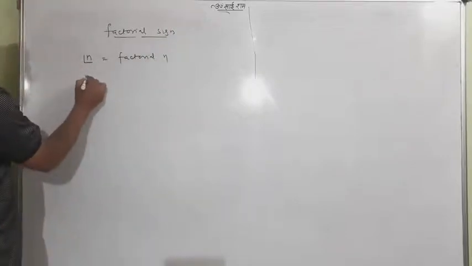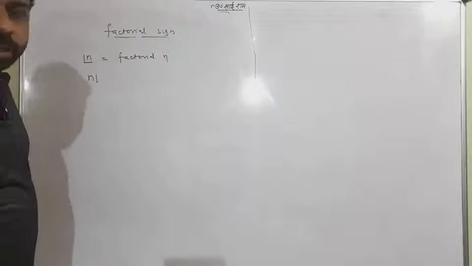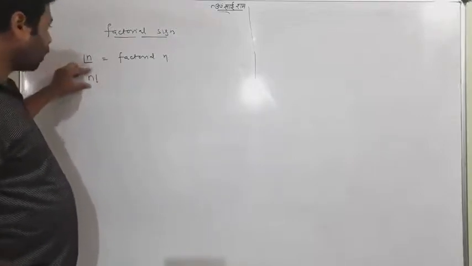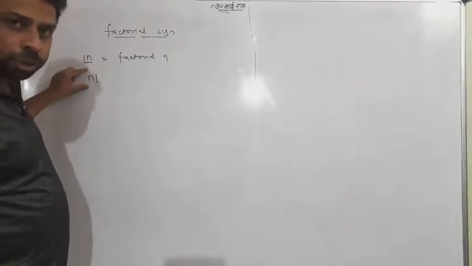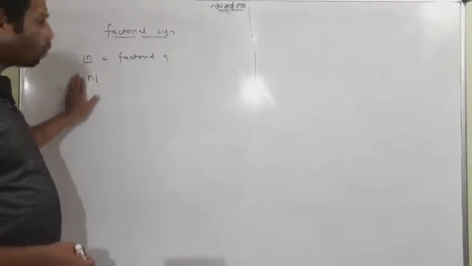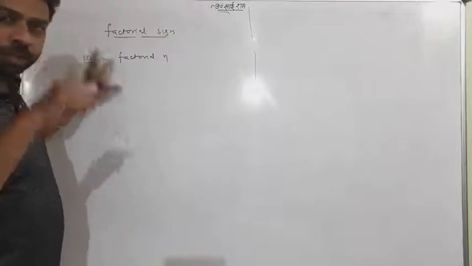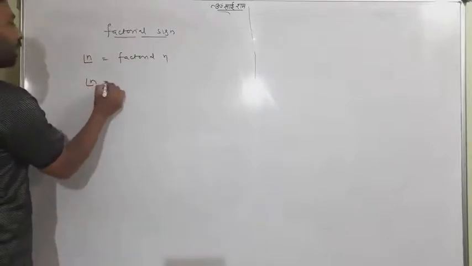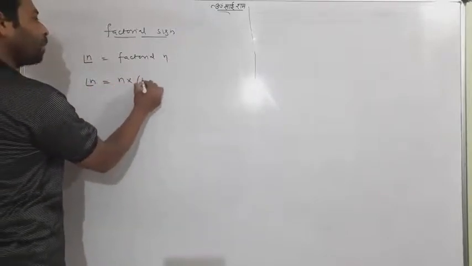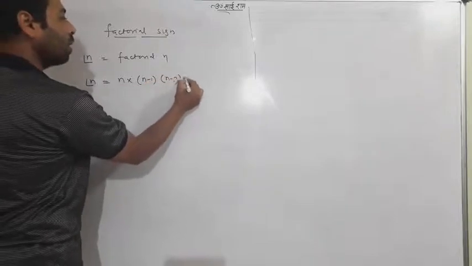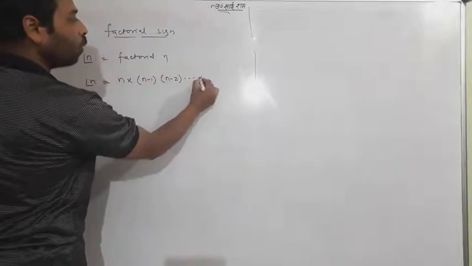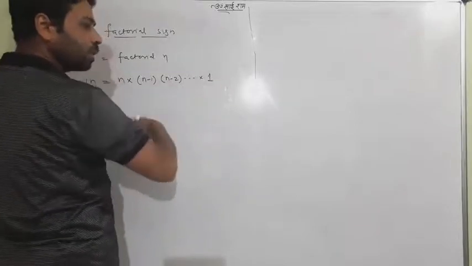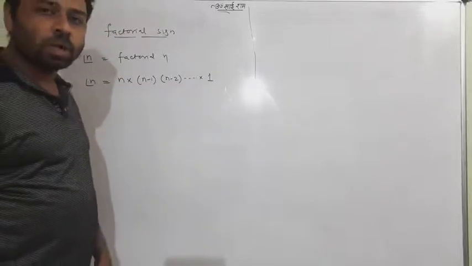In your book it is printed like that. I use it like that, but in a book it is particularly printed or used. It is a bit uncomfortable to use, so I avoid that, and this is a good symbol as far as usage is concerned. Factorial n, what is its meaning? It means that you have to multiply n in decreasing order as far as you wish. Definitely n is any natural number, so it can be opened in decreasing order till 1.